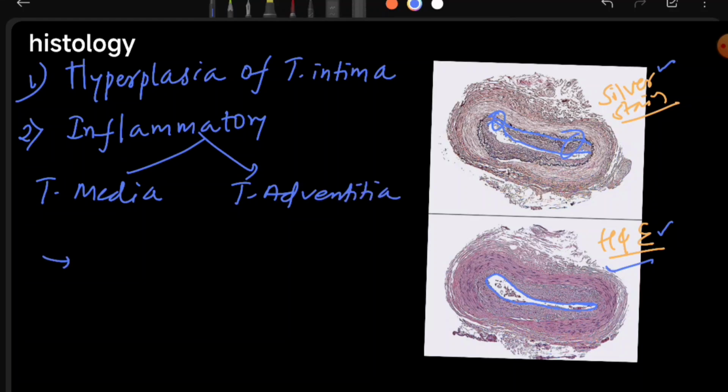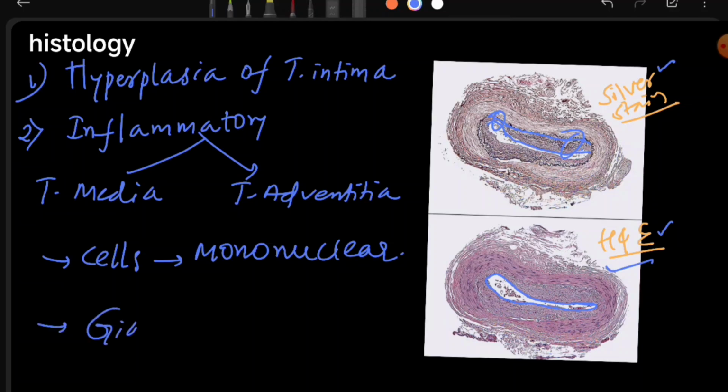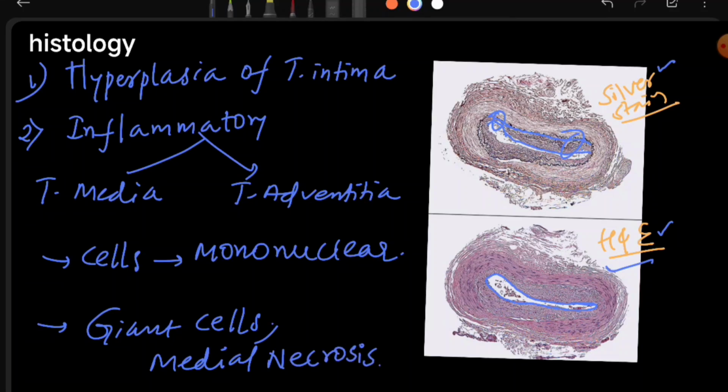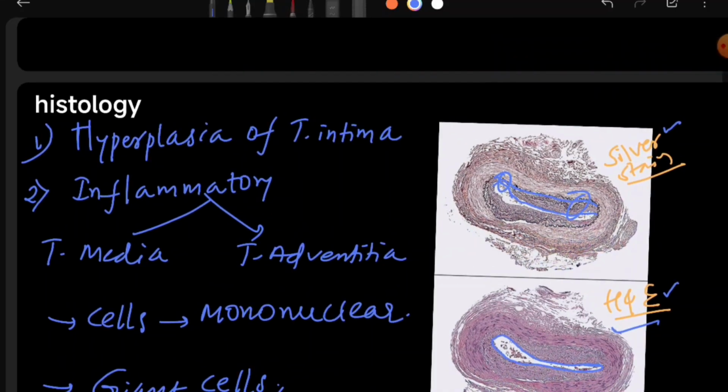The inflammatory cells present here are mononuclear. Sometimes we can see giant cells also, and there is medial necrosis also. So this is about Takayasu arteritis.